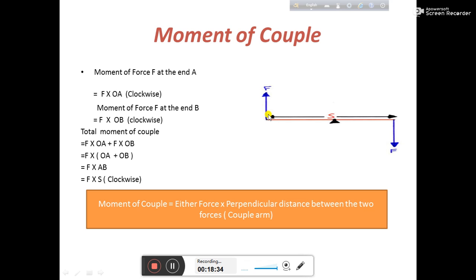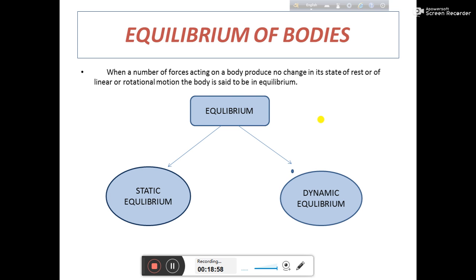Okay, and the direction will be clockwise, because if this is the steering, the steering will rotate in the clockwise direction. So what is the formula? Moment of couple is either force, take any one because the value is the same, into the perpendicular distance between the two forces. Okay, next, let's move to the next topic.